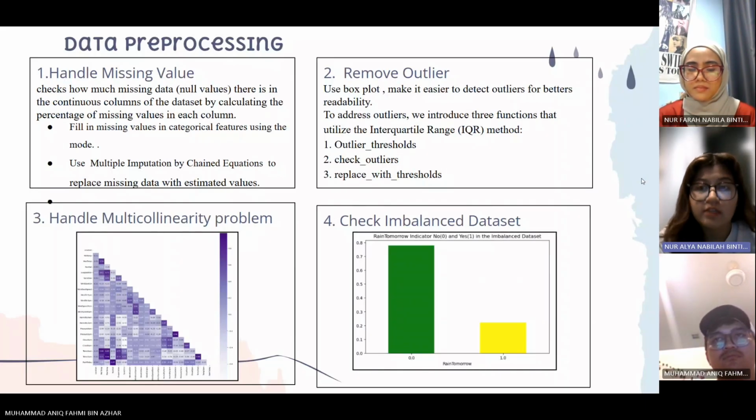And fourth, we check the imbalance in the dataset for the target variable RainTomorrow between two categories, yes or no. As you can see, the majority is no, and we will implement the balancing methods in the next session. Okay, that's all from me.